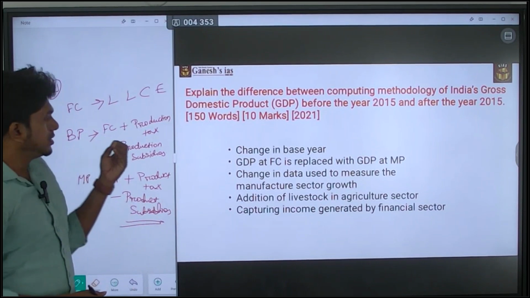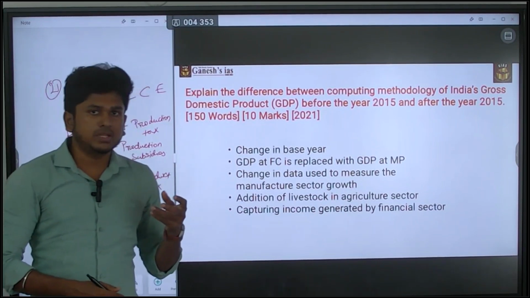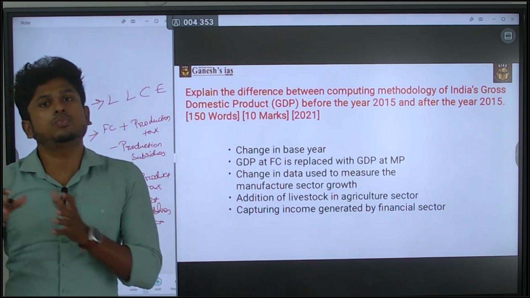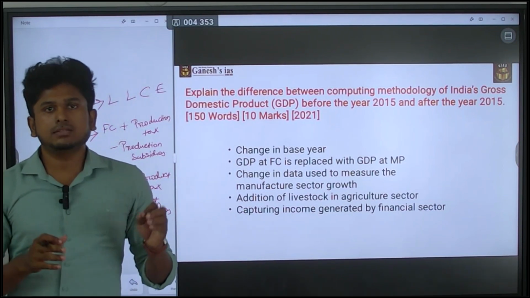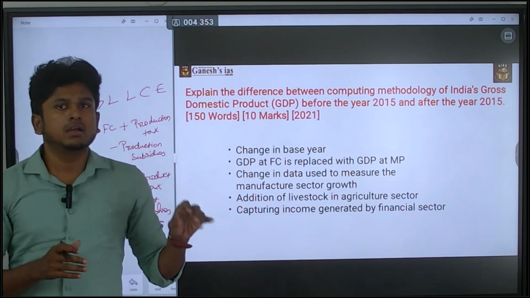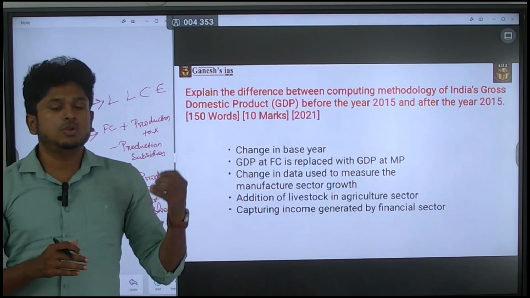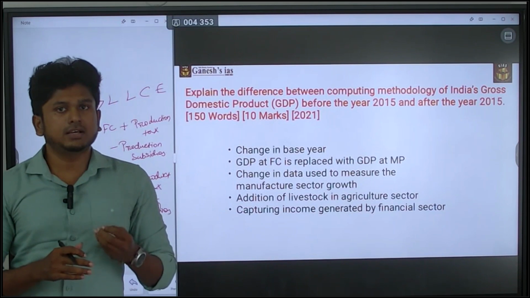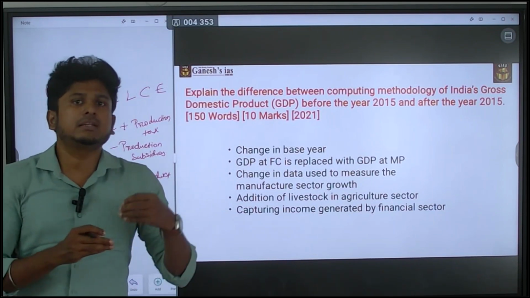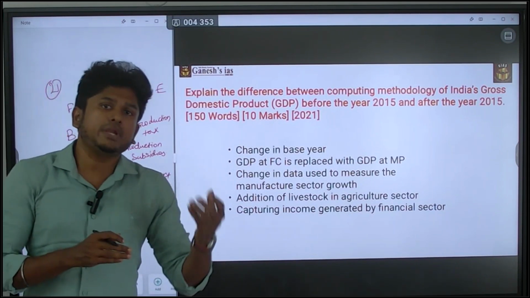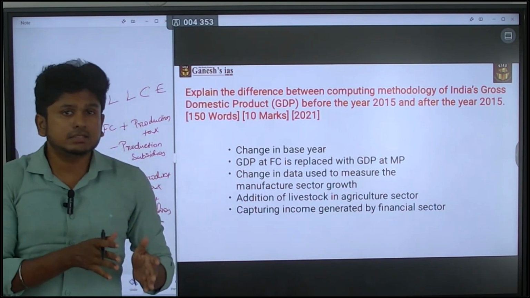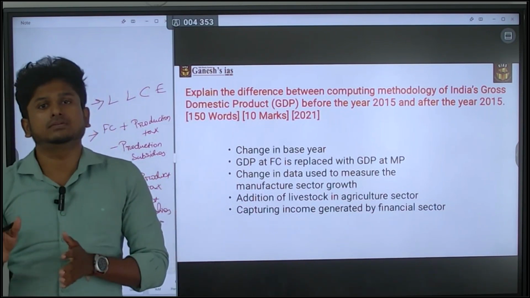The major thing is, factor cost means the things you are going to use to produce a product. So that is as simple as the factor cost. When it comes to basic price, you are buying a certain product or a raw material. In that scenario, you are going to pay certain tax on that raw material. So that is also taken into consideration. That is the major change in 2015.